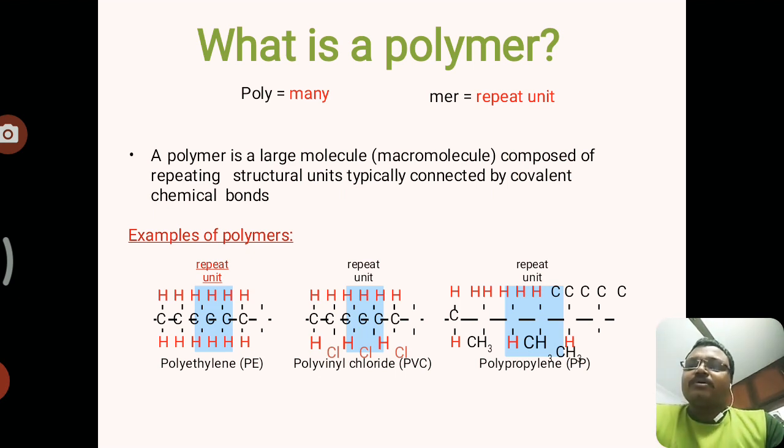So here we are seeing some examples of polymers: polyethylene, polyvinyl chloride, and polypropylene. In polyethylene, the HCH bond is the repeated unit. Going to polyvinyl chloride, HCl is the repeated unit, and for polypropylene, HCH is the repeated unit. So in every example, we have seen the repeated units of the molecules. Further, it is considered as the polymer.